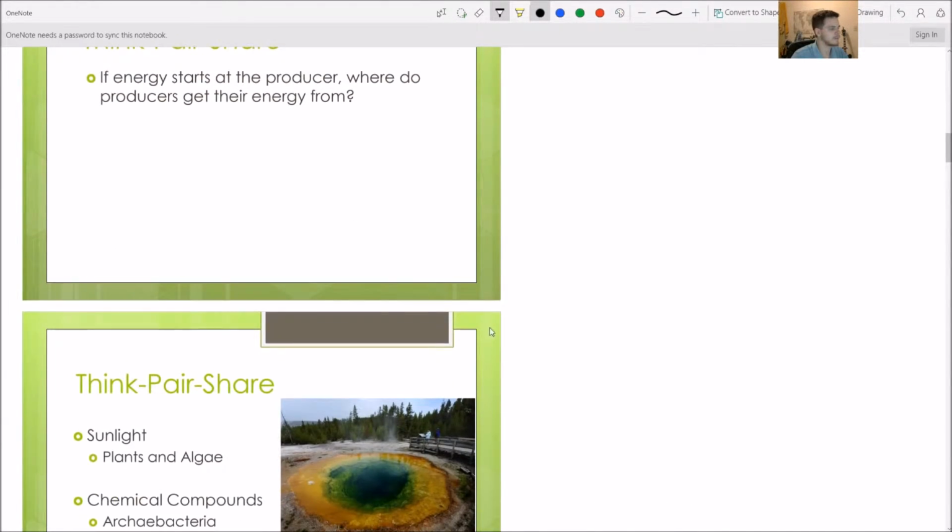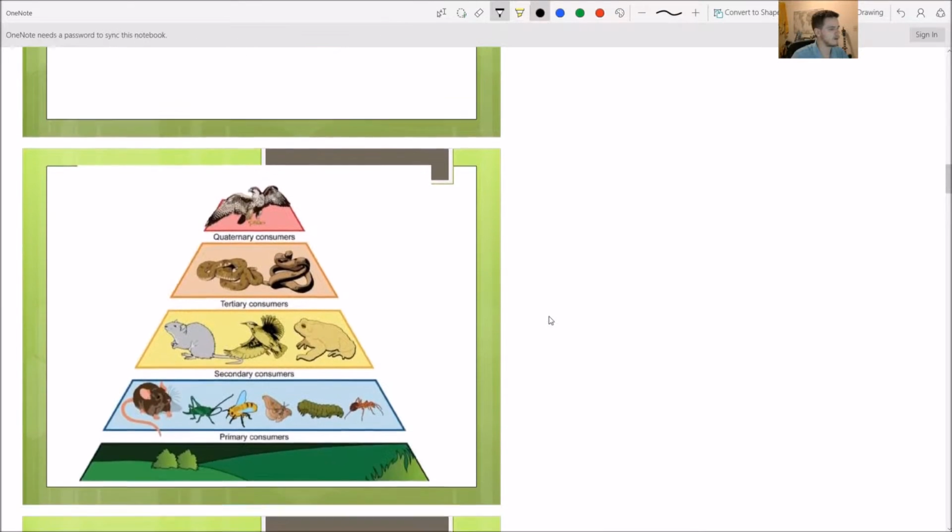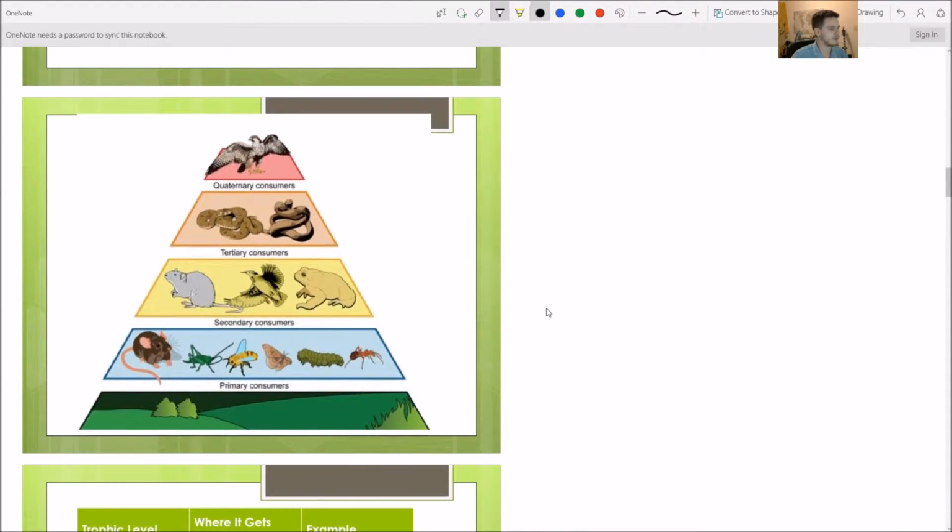We're going to skip past this think, pair, share, and I'm just going to go ahead and let you know 2 things. First of all, bottom layer, this isn't labeled on here. Let's just put producers there, and they get their energy from the sun.